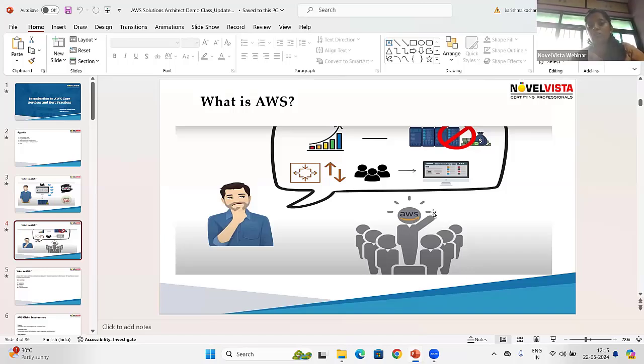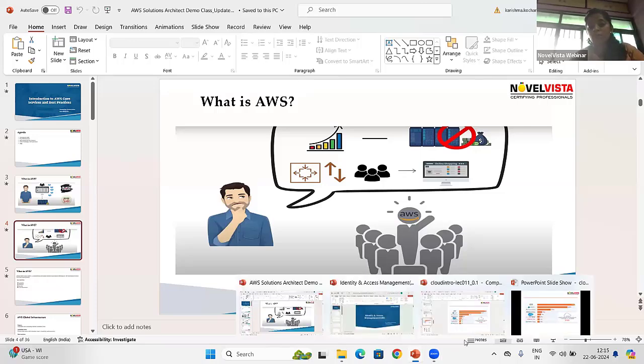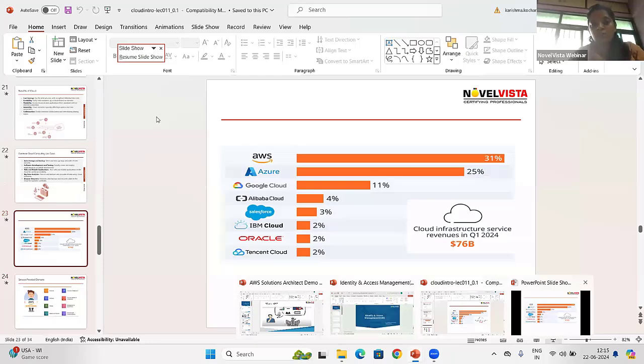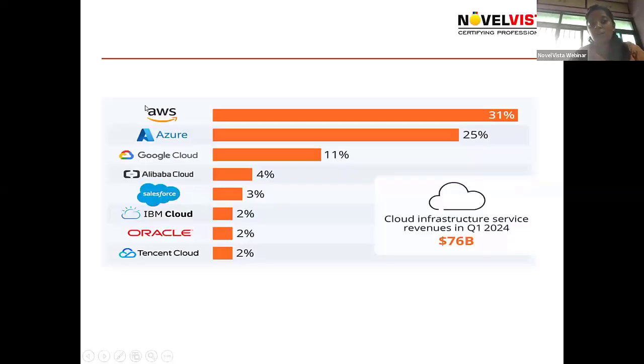Now, the next question in your mind, guys: why do we need to choose AWS? Why are we not going with other cloud service providers? There are multiple cloud service providers. If you see this image, hope it is visible for everyone, these are the different cloud service providers. AWS is there, Azure is there, Google Cloud, Alibaba Cloud, Salesforce, IBM Cloud. There are lots of cloud providers.